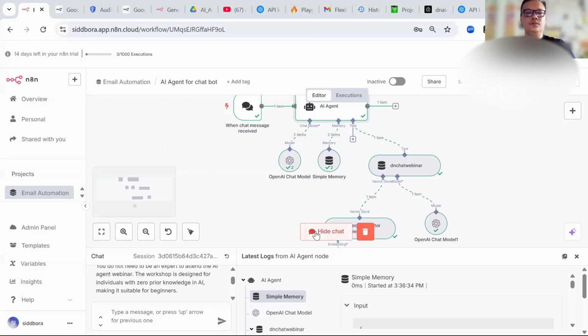Welcome back, everyone. Today, I am delving into a very hot topic, which is AI agent creation. I was able to automate a chatbot for one of my text files, which can be any text file.